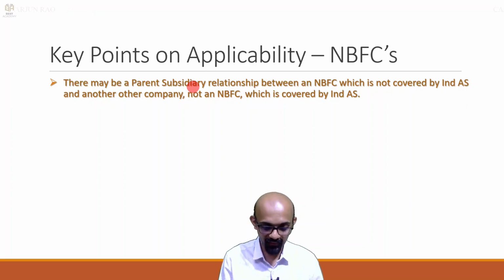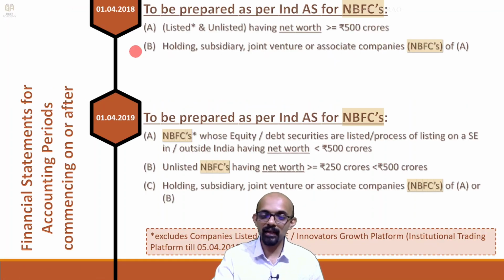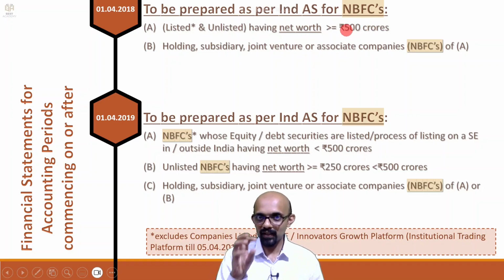In other words, for NBFCs to be covered indirectly by virtue of the relationship holding subsidiary, joint venture or associate, they should have that relationship with that other company which is also NBFC and covered by Ind AS. So for NBFCs it is more specific.